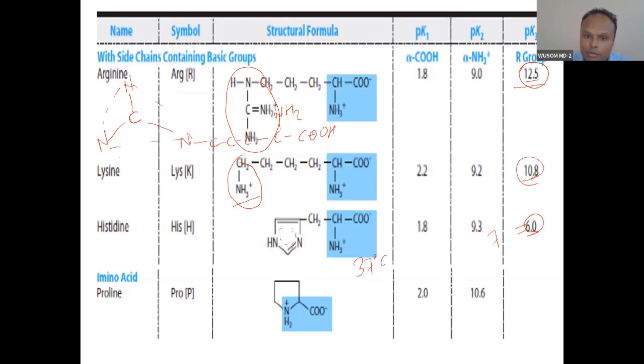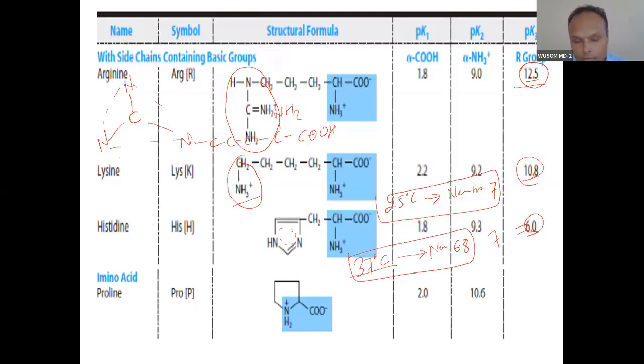I will tell you one very important thing. At 25 degrees Celsius, the neutral pH is 7. As you increase the temperature, the neutral pH decreases. So at your body temperature, neutral pH is basically 6.8. Did you know this? No, sir. Your body's neutral pH is 6.8.